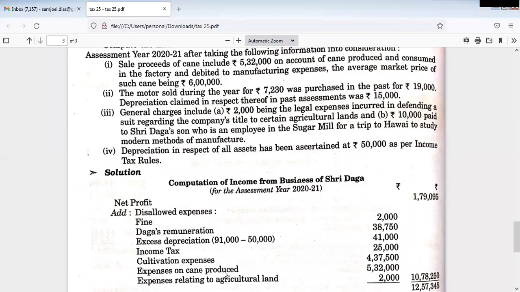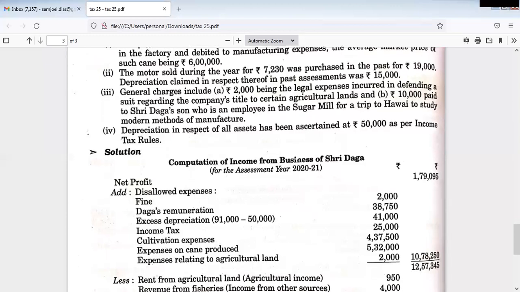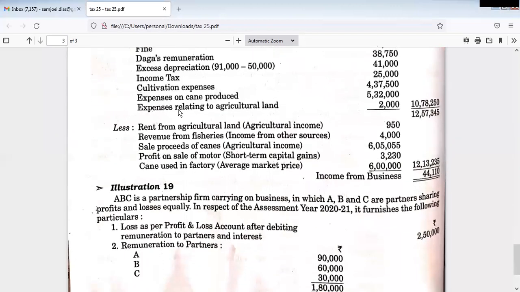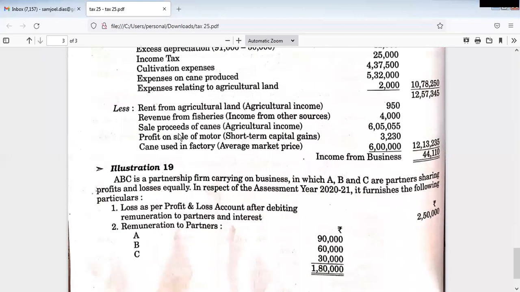Then expenses relating to agricultural land, connected with additional information point number 3. Legal expenses related to agricultural land are included in the business account. It is not allowed. We have to add that. Then the deduction part. Rent from agricultural land is agricultural income, so we must deduct it. Rent from fisheries is income from other sources, so you can consider it as income from other sources. 4 lakh we have to deduct.